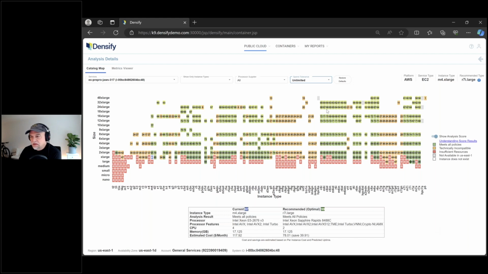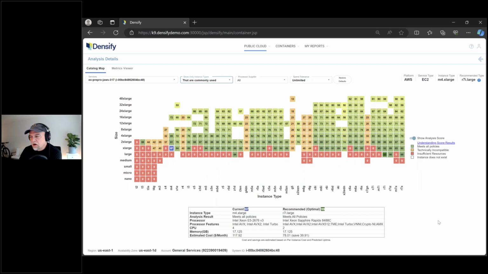And what I mean by that is, and I'll go into the smaller view just so we can see. I'm going to go in on the commonly used view to explain this a bit better. The red across the bottom are all the ones that you won't fit on. It doesn't have enough CPU or memory or IO. I talked about those checks.